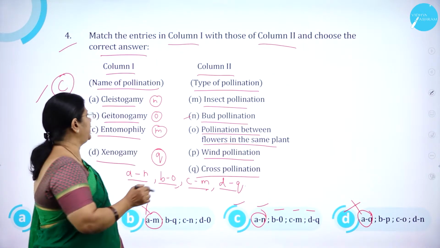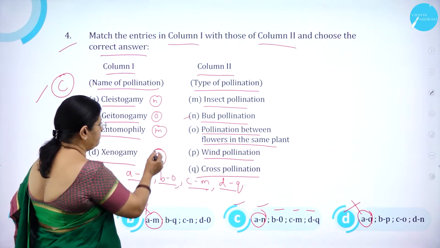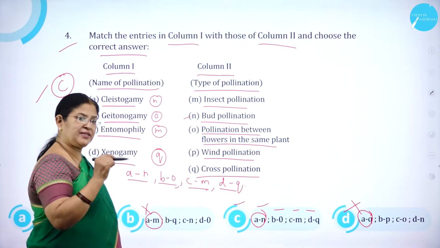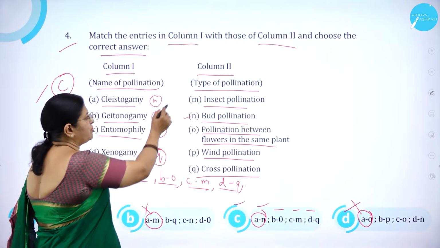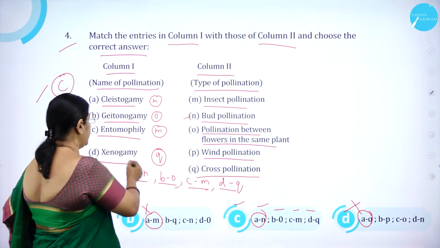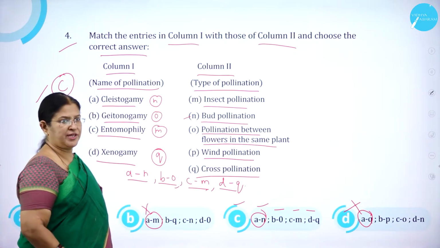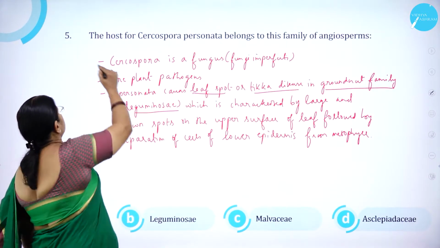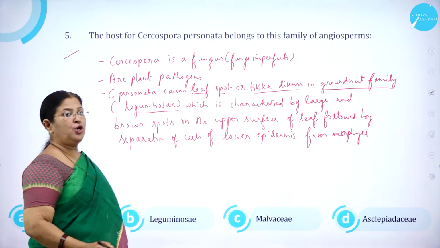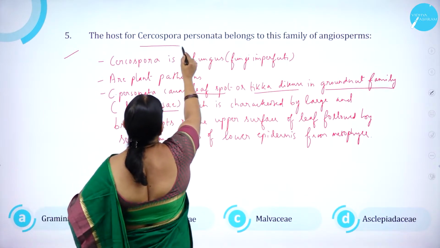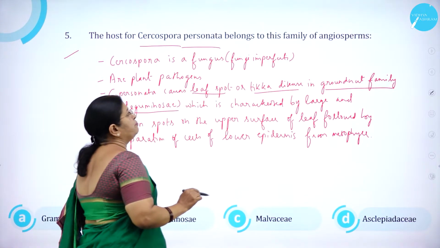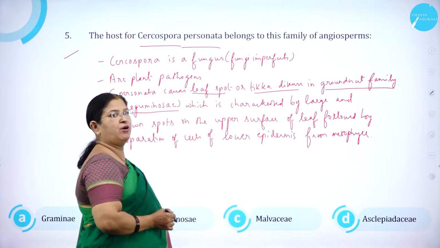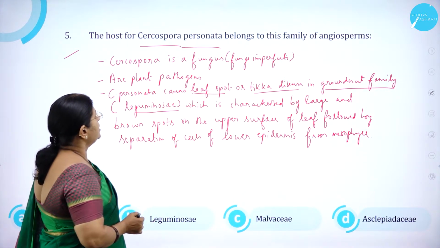Option C is correct. Cleistogamy, bud pollination. Geitonogamy, pollination between flowers but in the same plant. Then entomophily, pollination through insects. Then xenogamy, cross pollination. So option C is correct. Moving on to question number 5. The host for Cercospora personata belongs to this family of angiosperms.